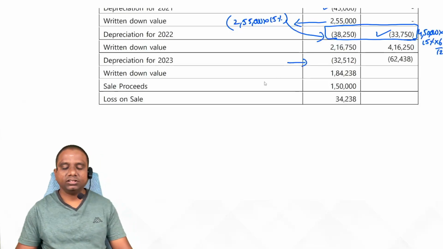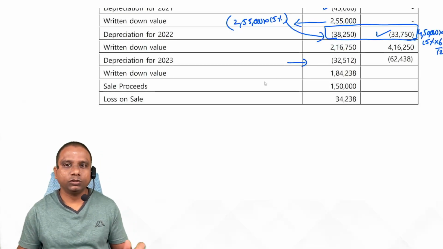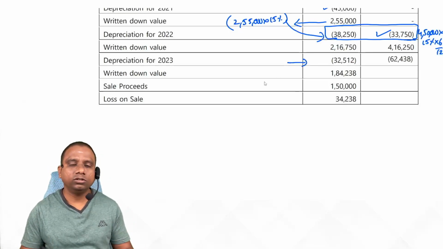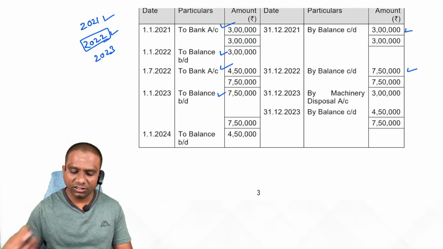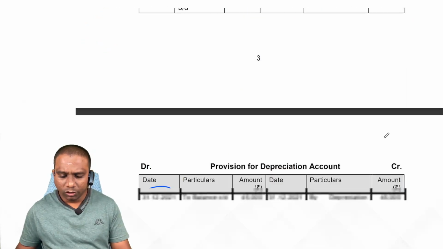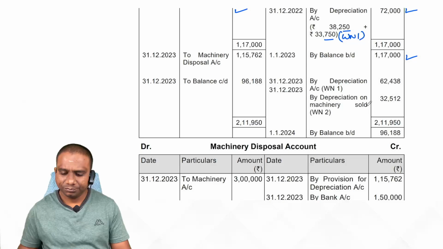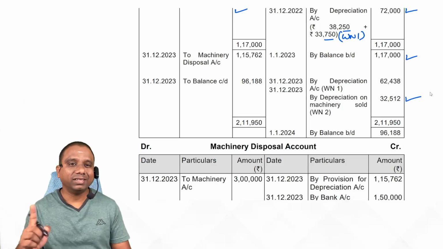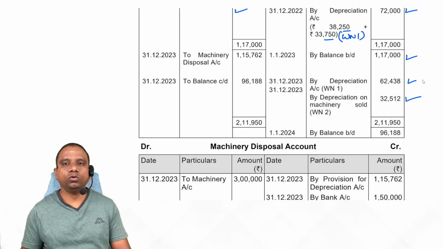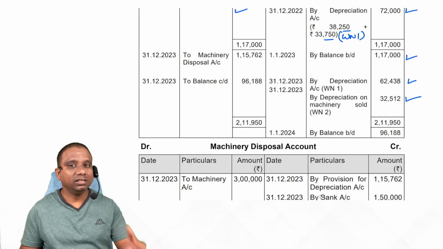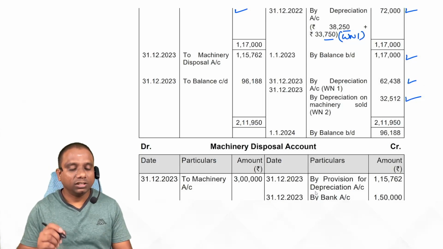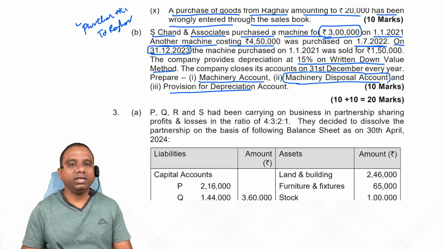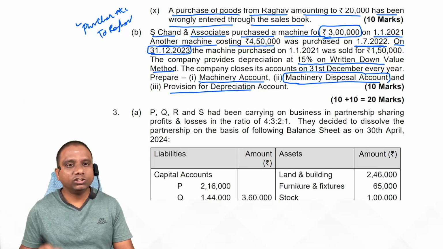This is the depreciation for 2020. Here, students. Now, what is the entry? Depreciation account debit to provision for depreciation account. Look at provision for depreciation account: 32,512 on the asset sold and 32,438 on the remaining asset. Is it clear, students? Now, on this date, what happened? We sold the asset.